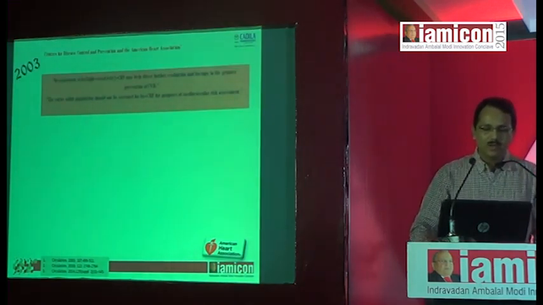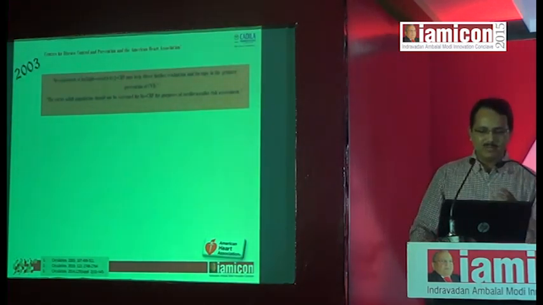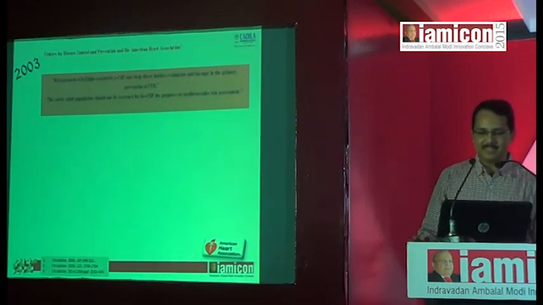So, what do the guidelines say about the measurement of HSCRP? In 2003, AHA and CDC reported that CRP may be helpful to direct further evaluation and therapy in primary prevention. They emphasized that it may help, but simultaneously said that the entire adult population should not be screened for HSCRP for the purpose of cardiovascular risk assessment.